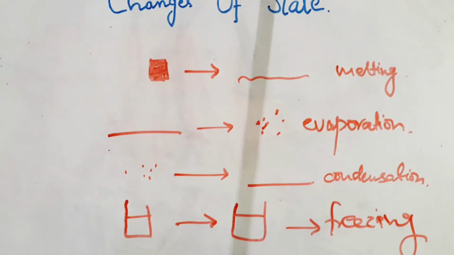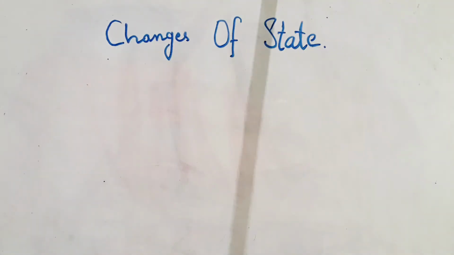When you put liquid water in the freezer, it freezes and becomes ice. This process is known as freezing, and these changes are known as changes of state. Ice, water and water vapor are the three states of matter of water. So we will take the example of this to discuss the processes in detail.